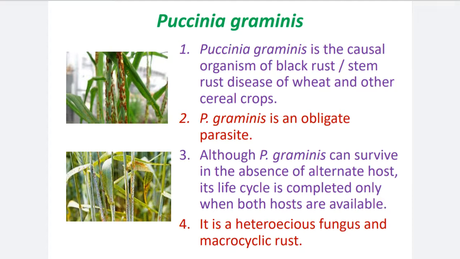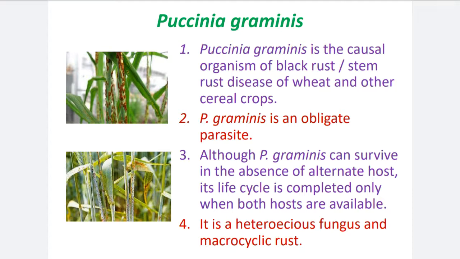This Puccinia is one of the parasitic fungi, an obligate parasite or obligatory parasitic fungus. Number 3, although Puccinia graminis can survive in the absence of an alternate host, its life cycle is completed only when both hosts are available.